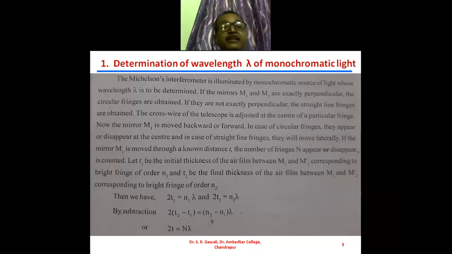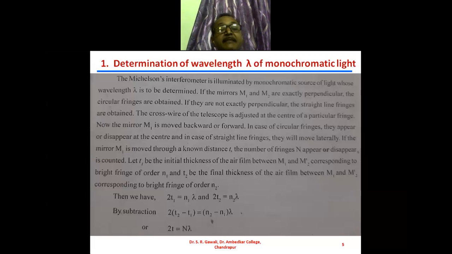If the mirror M1 is moved through a distance, how much distance are we moving it? That distance is small t. And what will happen due to this? The number of fringes n appearing or disappearing at a particular field of view is counted.